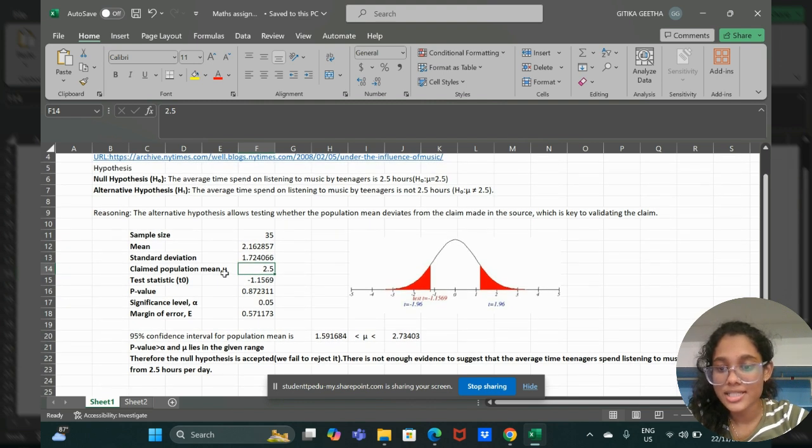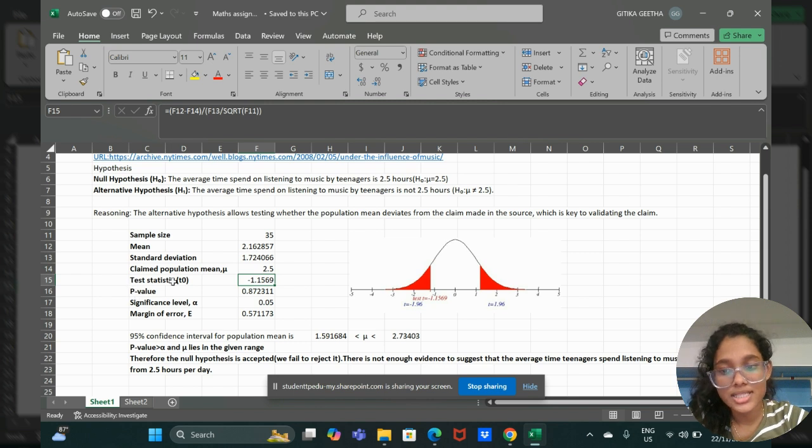The test statistic is found using the t-test, and its value is minus 1.1569, found using the formula F12 minus F14 divided by F13 by sqrt of F11, where F12 is the mean, F14 is the claim population mean, F13 is the standard deviation, and F11 is the sample size. We have used the t-test here because we don't have the population standard deviation with us.